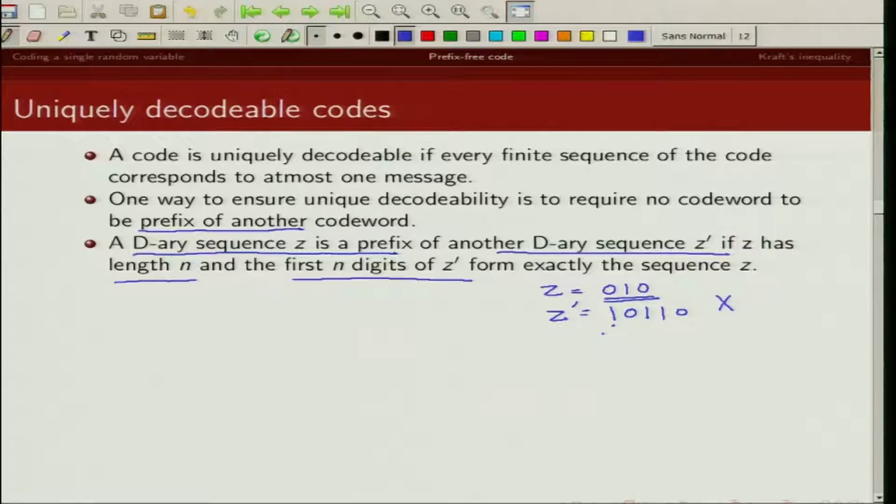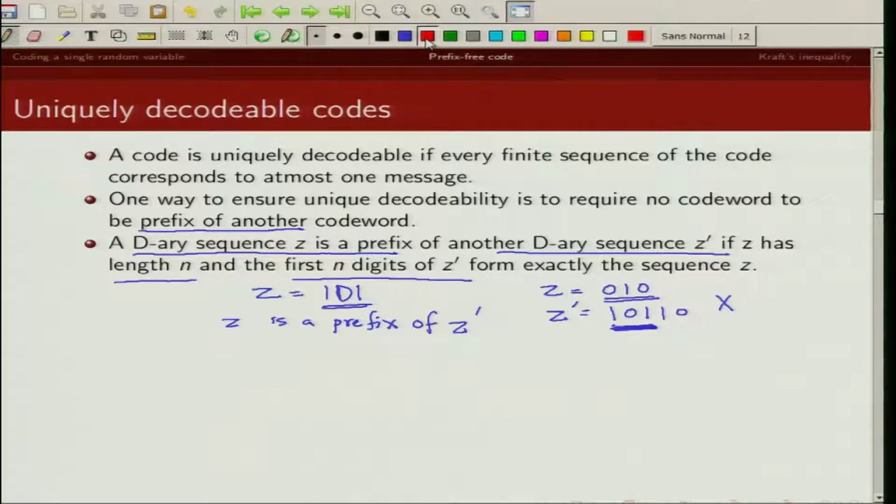But if I consider any other code word, let's say Z' is 1 1 1 0 1, then you can see that the first three bits of this Z' are the same as this Z. So in this case Z is a prefix of Z'.